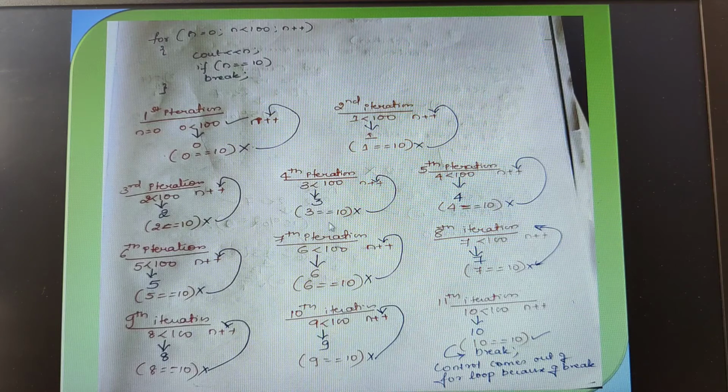So coming to the second iteration, since the n value was incremented, the n value will be 1, children. Internally it will have been incremented. So therefore the n value is 1.